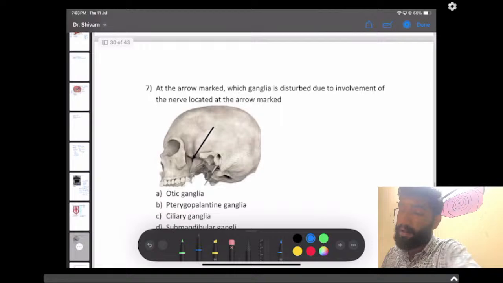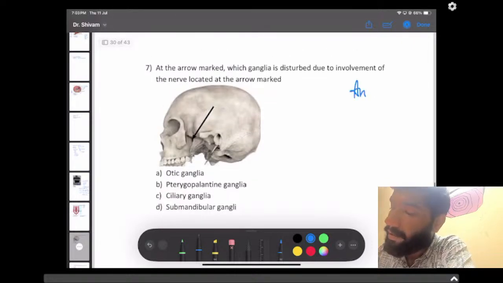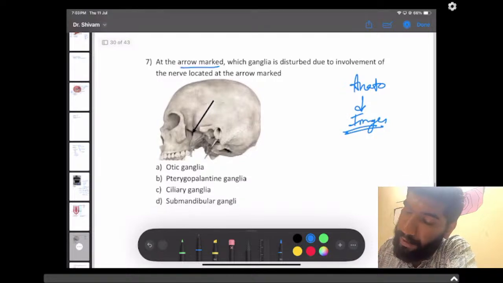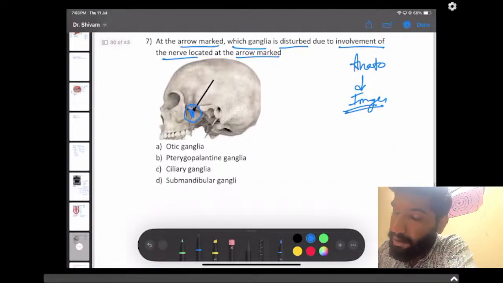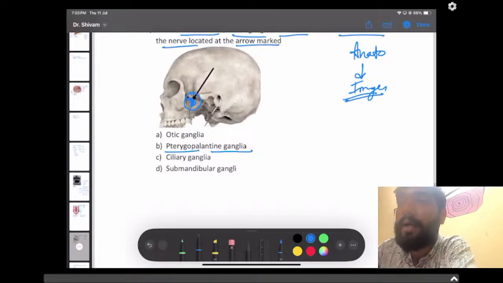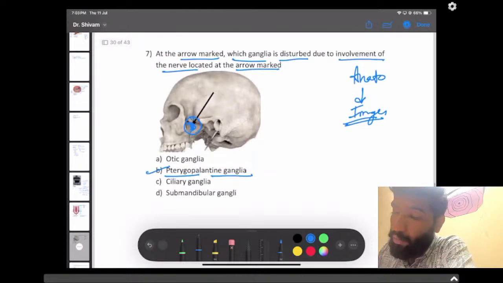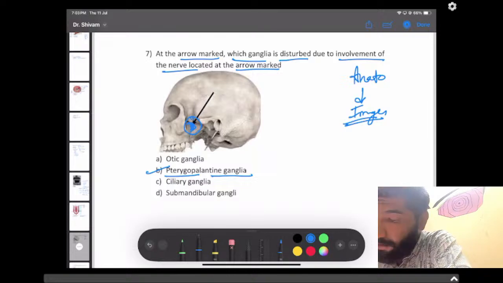Okay, I also made this question. As you all know, in anatomy you got the image only. At the arrow mark here, which ganglia is disturbed due to involvement of the nerve located at the arrow? Here, as we all know, there is the pterygopalatine ganglia. So when the nerve located here is damaged, the ganglia which is disturbed is pterygopalatine.